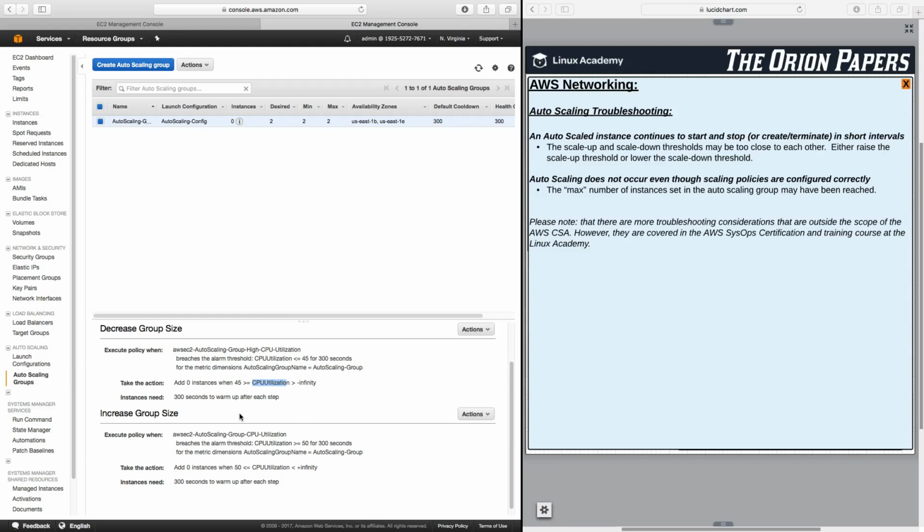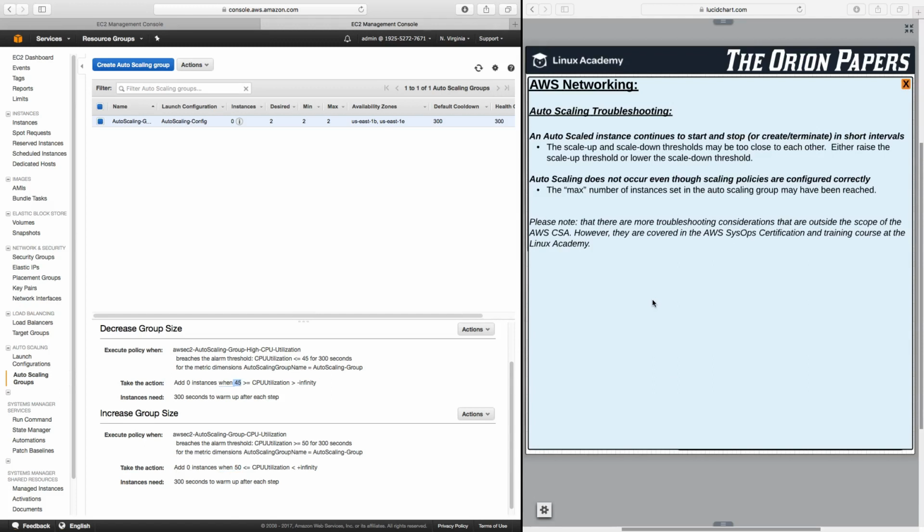So that's going to cause auto scaling to not know what to do. So it's going to constantly be starting or stopping or provisioning and terminating instances because these are too close together. But if I raise this to 80 and I lower this to 30, then there's not going to be any confusion between the two.